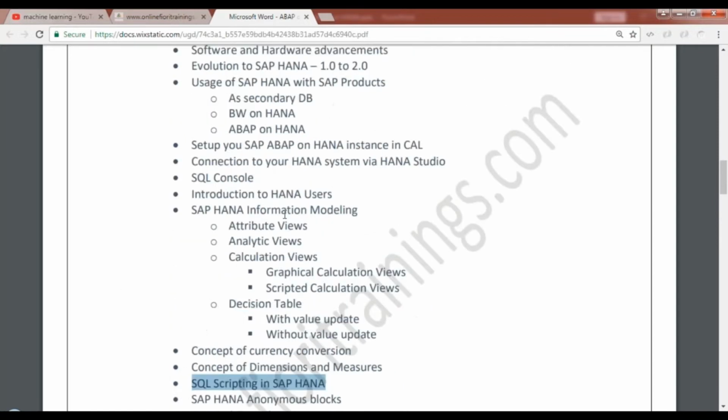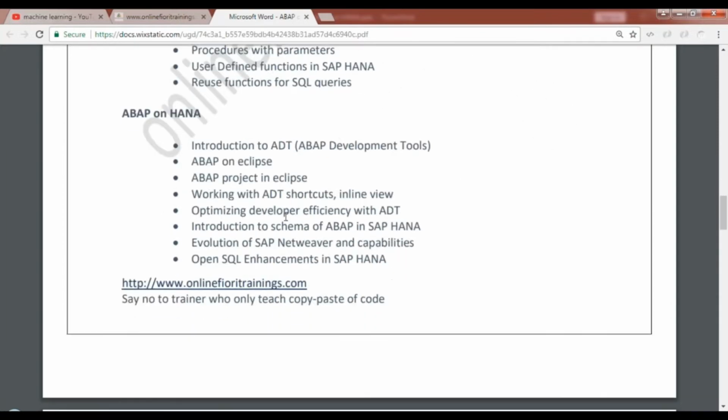Then once this introduction of SAP HANA is done, we will move to real ABAP on HANA. What does it mean for you? Which development tools you will be using to connect to your SAP ABAP system, which is running on SAP HANA. We will understand what ABAP development tools are, how to set up ABAP development tools on Eclipse, and how to connect to your ABAP system.